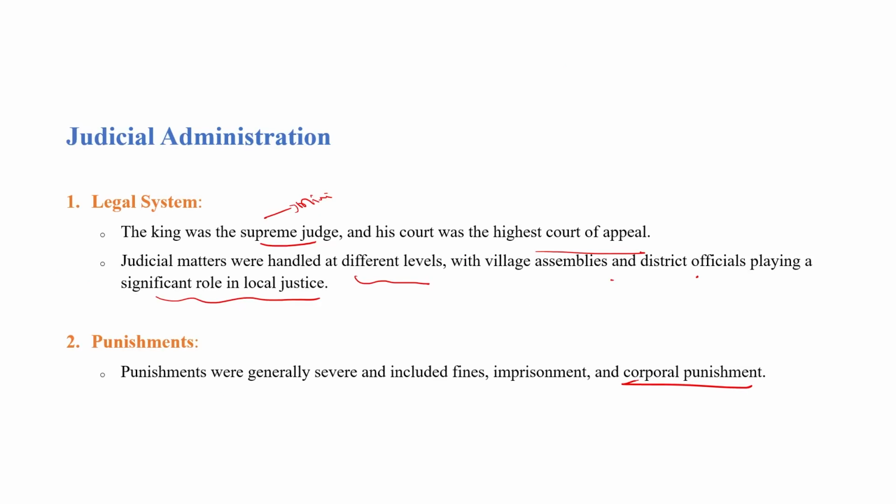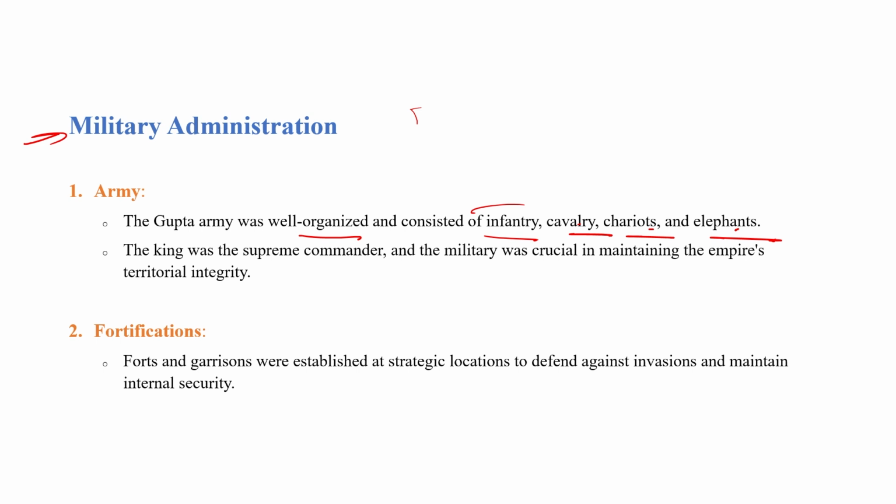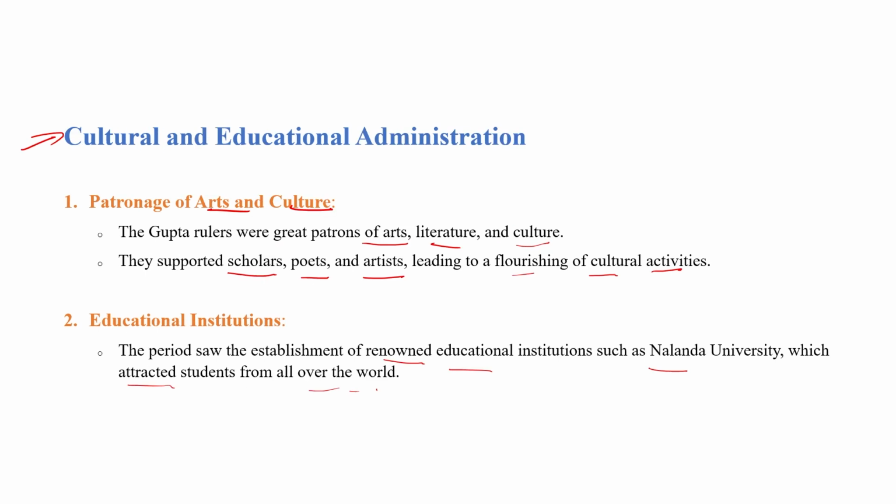The king was the supreme judge during the time of the Guptas, and there were several types of land depending on production and productivity. The king was also the army head of the Guptas. Art and culture were at their peak, and it was known as the golden age of India. So I hope you understand this session. Thank you.